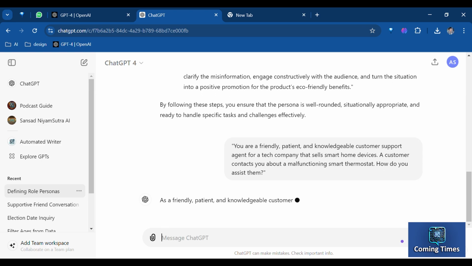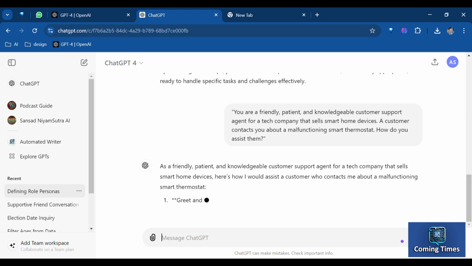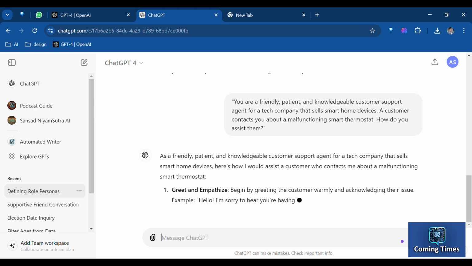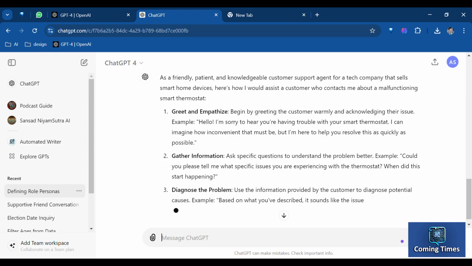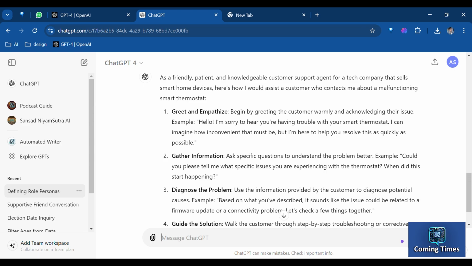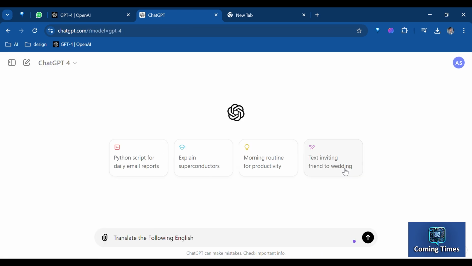So this is a good example to understand how, with the help of AI tools, you can create your own personal AI agent chatbot by fine-tuning prompting and training it to perform specific tasks. Now let's dive into advanced level prompting. We'll explore zero-shot and few-shot prompting with examples. Advanced level prompting, zero-shot and few-shot.